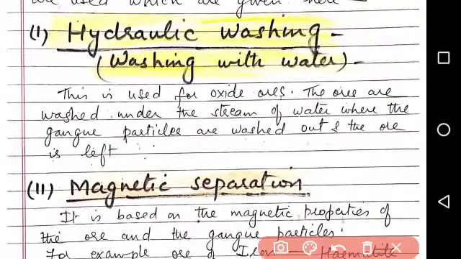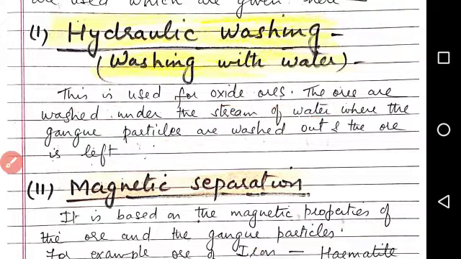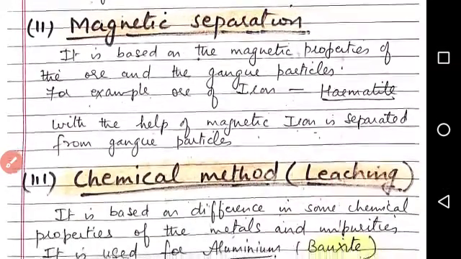First is hydraulic washing. It is a very simple method. This is used for oxide ores. The ores are washed under a stream of water, where the gangue particles are washed out and the ore is left behind. Second is magnetic separation.